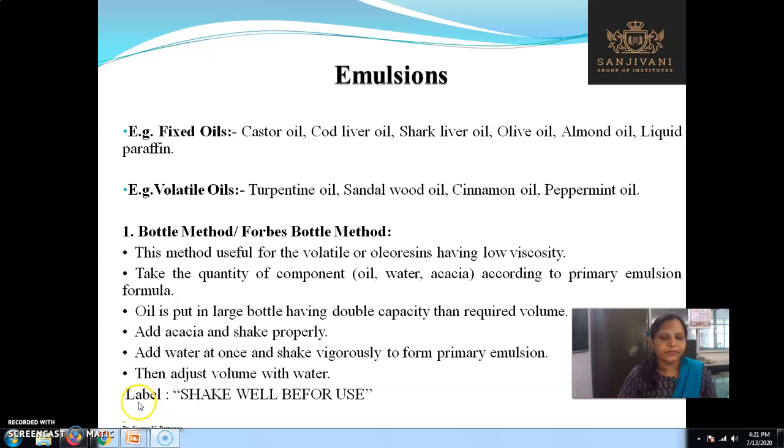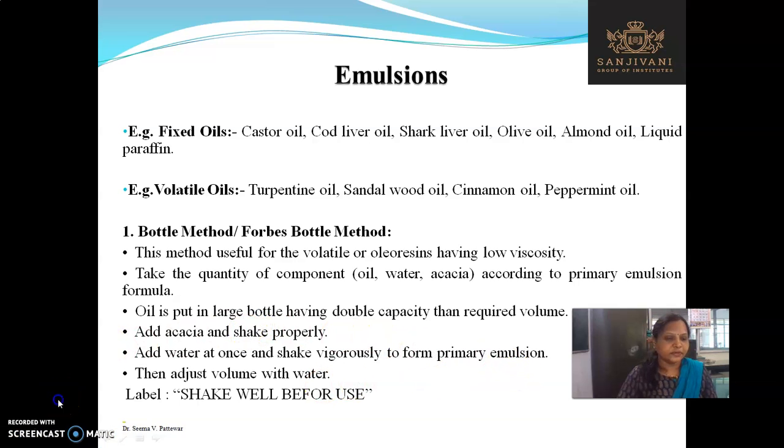Always you have to label it as "shake well before use", because it is a biphasic system. So this is about the bottle method.